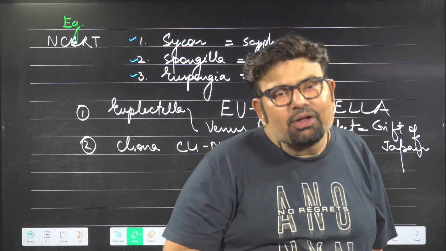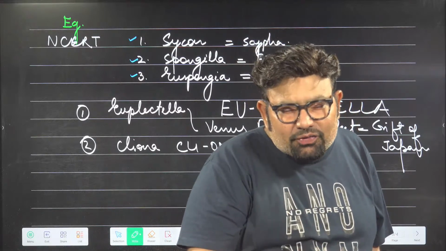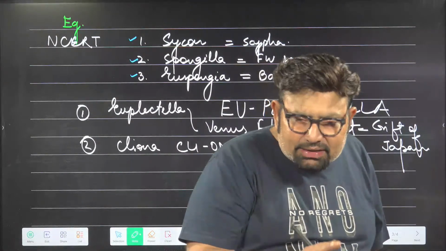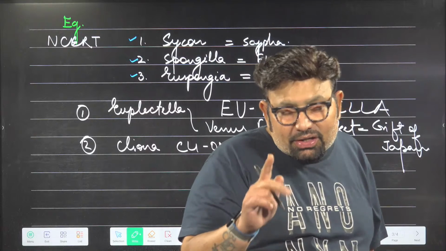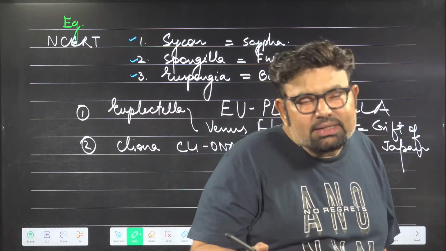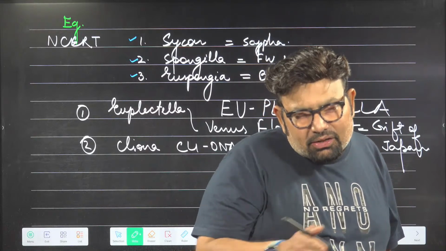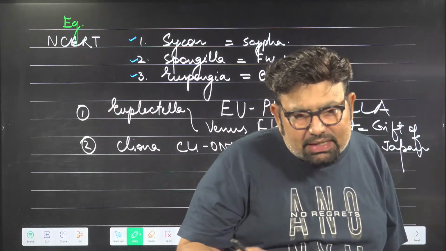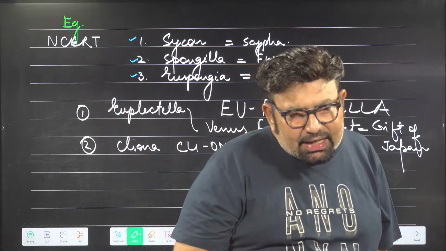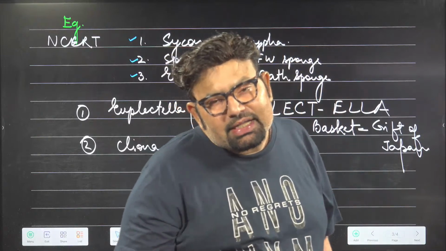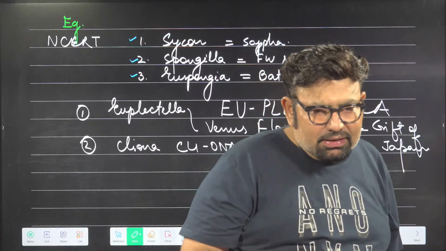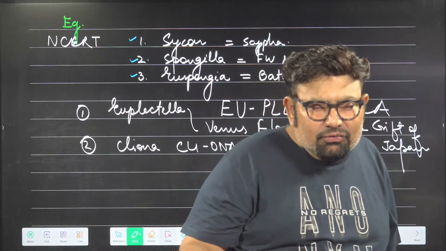So this is a symbol of union till death. Not even death can make us apart. So it is considered to be a very precious and very good wedding gift in Japan. Okay, so it is symbolism of union till death.